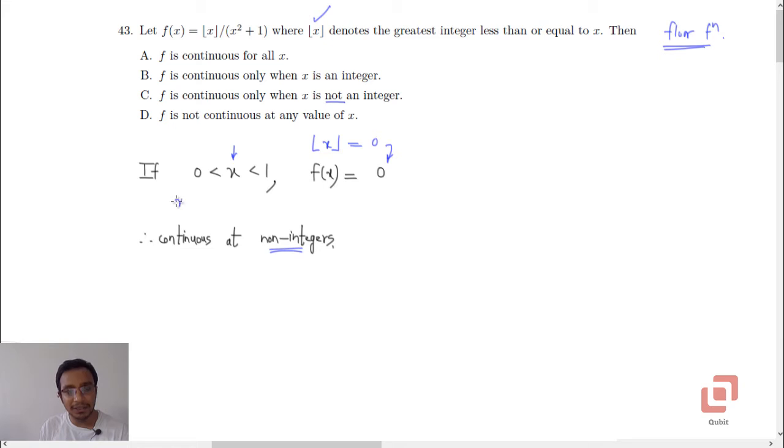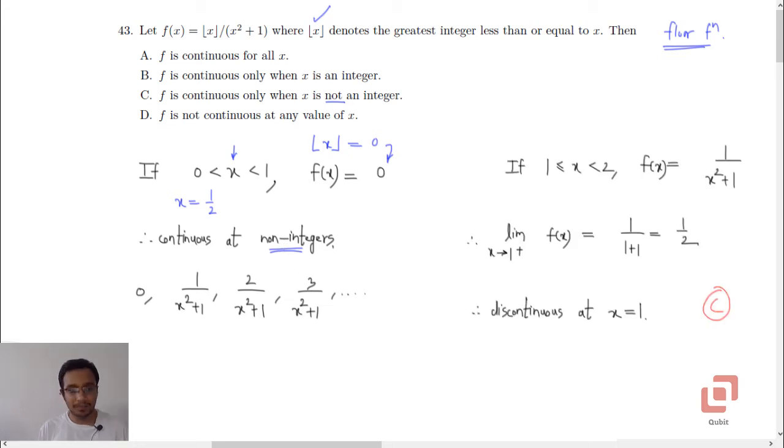For example, if I take x to be 1 upon 2, f of 1 upon 2 will be 0, and so are its left and right hand limits, so it will be continuous basically. What you will go on getting is a family of functions, or a sequence of functions, I would say 0, 1 upon x squared plus 1, then 2 upon x squared plus 1, then 3 upon x squared plus 1, and so on. And we know that all of them are continuous. So clearly it is continuous at non-integers.